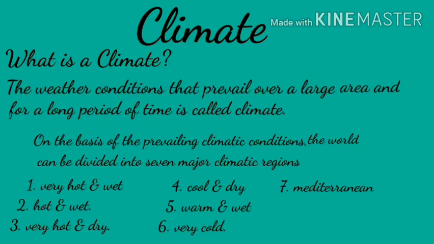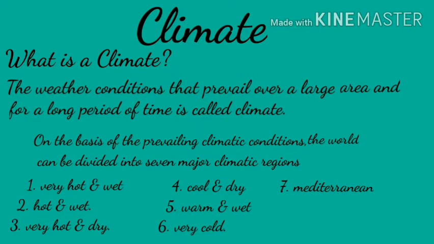Climate. What is climate? The weather conditions that prevail over a large area and for a long period of time are called climate. On the basis of the prevailing climatic conditions, the world can be divided into 7 major climatic regions.